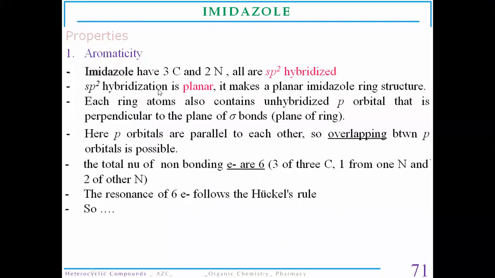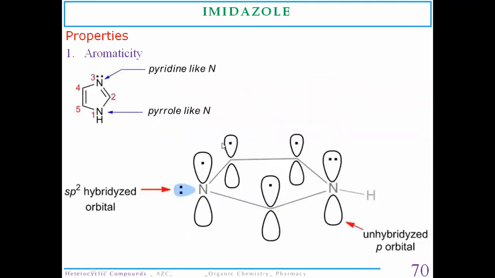All the p orbitals in the carbon and nitrogen atoms are sp2 hybridized. As the structure is planar in nature, it makes a planar imidazole ring structure. Each ring atom also contains an unhybridized p orbital, which is perpendicular to the sigma bond of the nitrogen and hydrogen atom. These p orbitals are parallel to each other, and they create a pi cloud of electrons. So they delocalize the electrons in between them, forming the pi cloud of electrons.